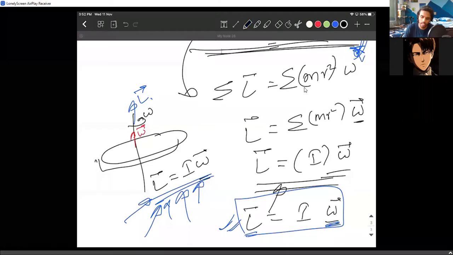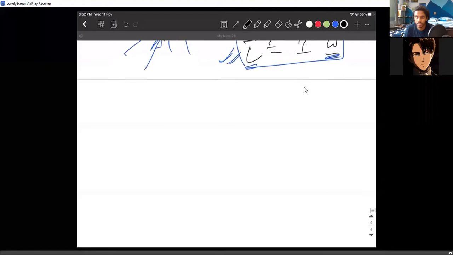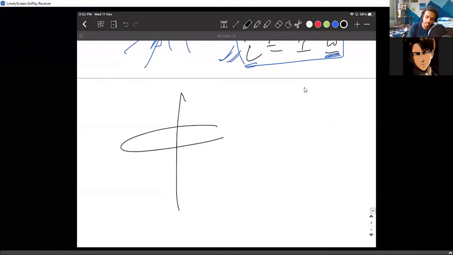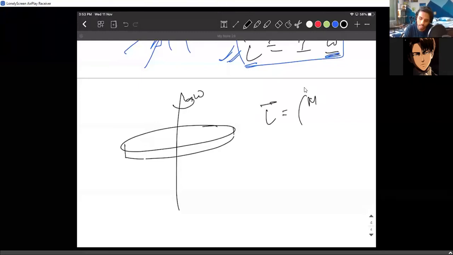Whenever you see a body, let's say there is a disk rotating with an angular velocity omega. What is the angular momentum? L bar equals nothing but m r square by 2 into omega. That's all. That's the angular momentum.